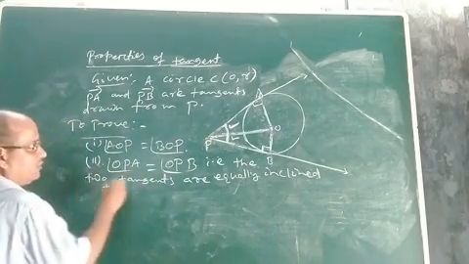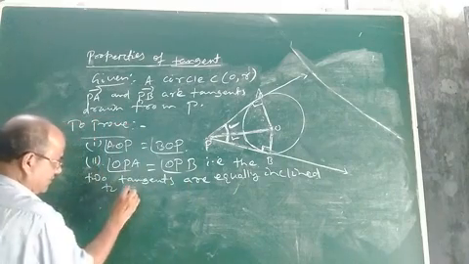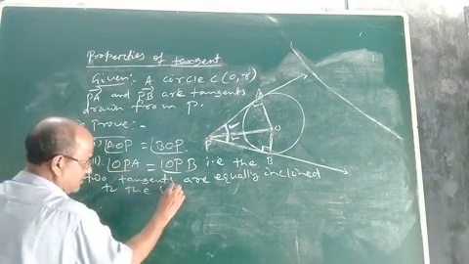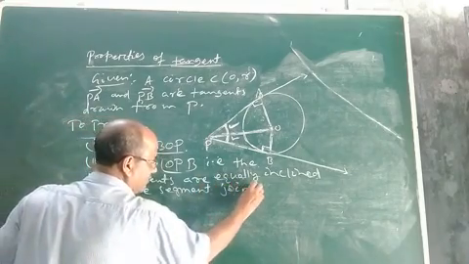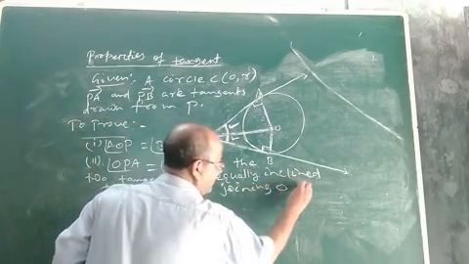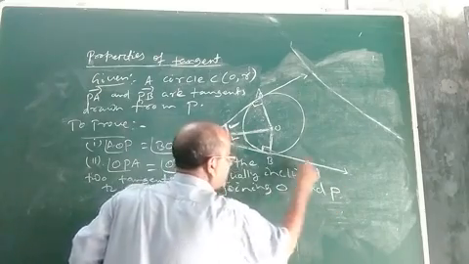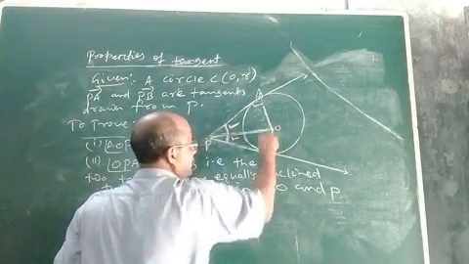To whom? To the segment joining O and P. I mean joining the center and the point of intersection.